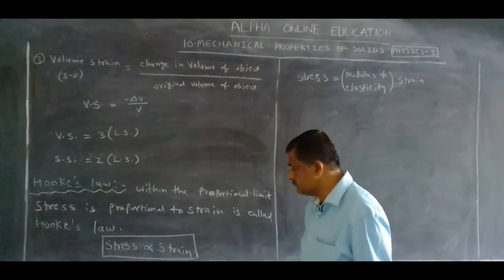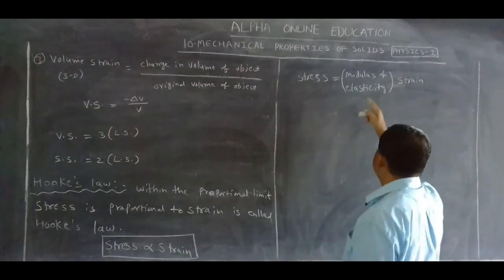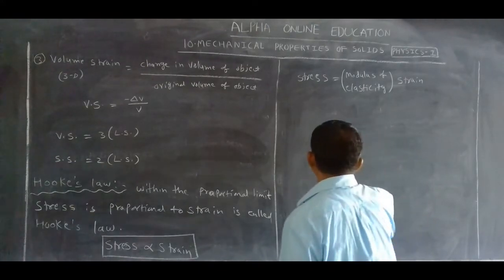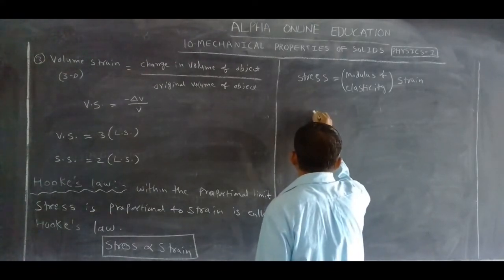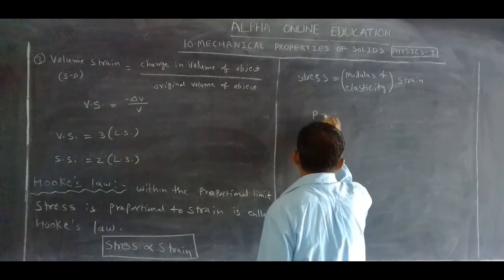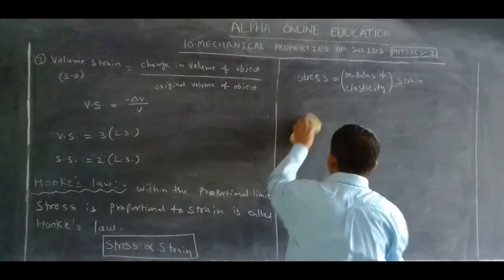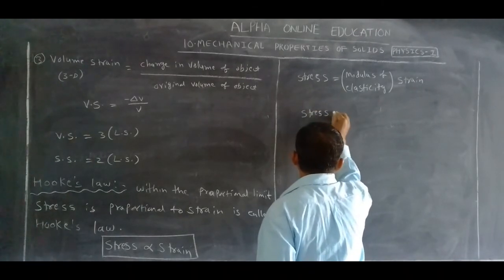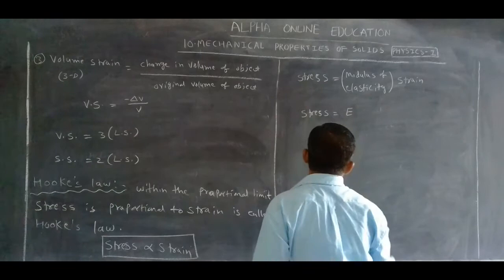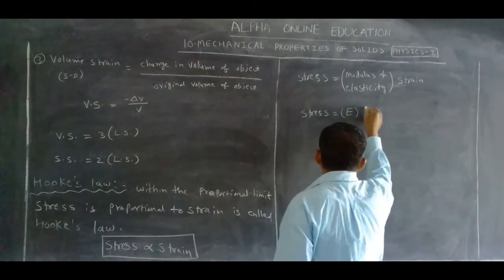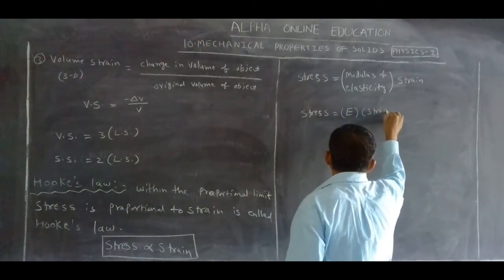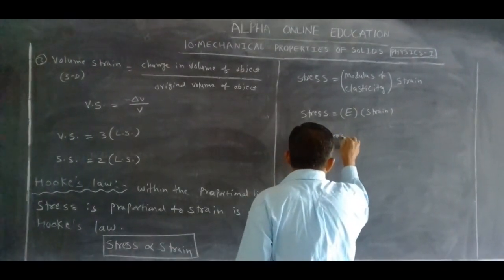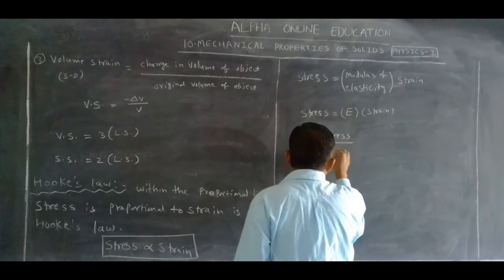If we remove the proportionality, we get one constant, that is modulus of elasticity. Stress is denoted by P, and modulus of elasticity is denoted by E. So stress is equal to E into strain, so E is equal to stress by strain.